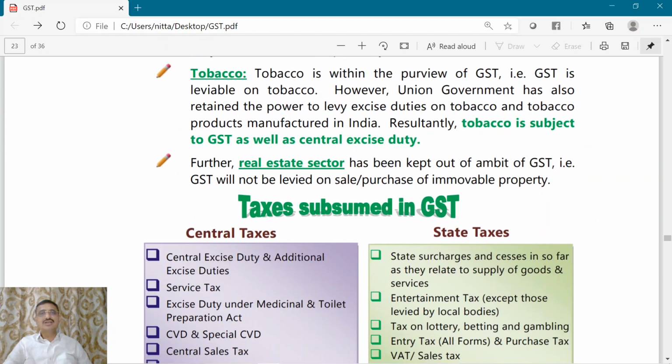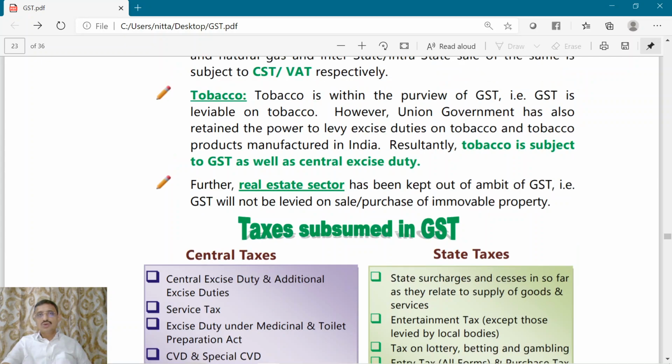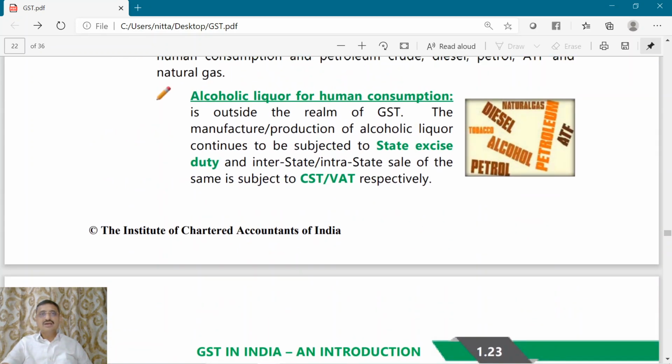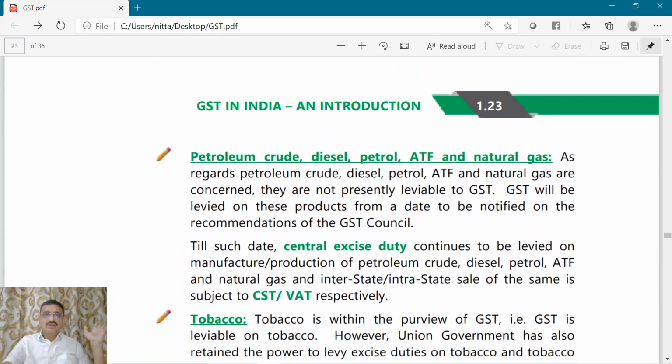Real estate sector was not brought into the purview of GST. So let us repeat these items. Alcoholic liquor for human consumption is completely a state subject. Petroleum, crude, diesel, petrol, ATF, natural gas will be brought into GST from a date which will be recommended by the GST Council. Until then, they are outside the purview of the GST.